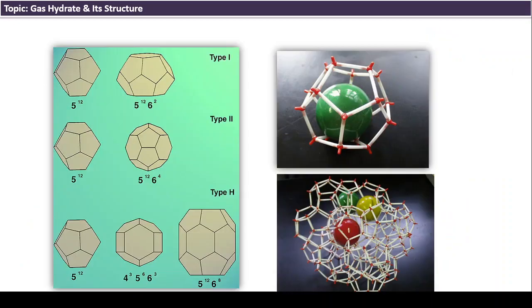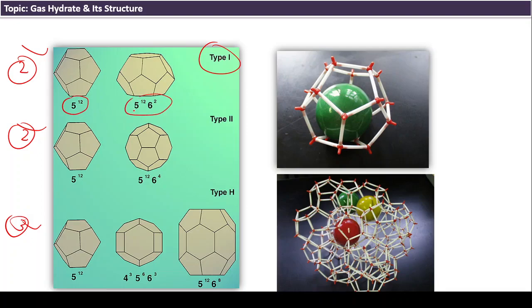For example, type 1 is explained in these two shapes, type 2 in 2 cages and type 3 in 3 cages. In type 1, one cage shape is the 5^12 and the second is a different cage shape. In type 2, one cage is 5^12, same as in type 1, but the second shape is slightly different.